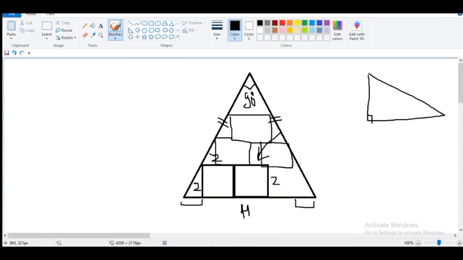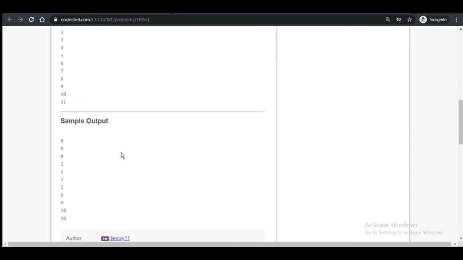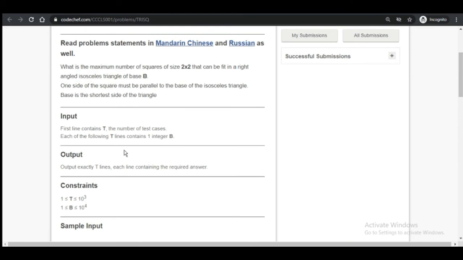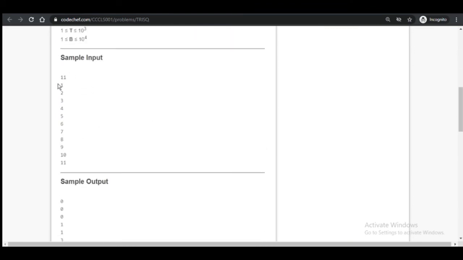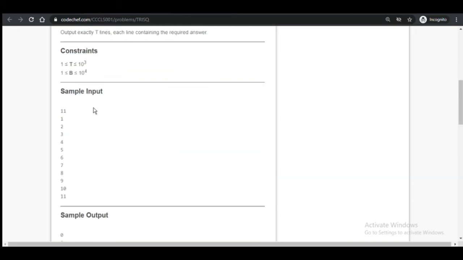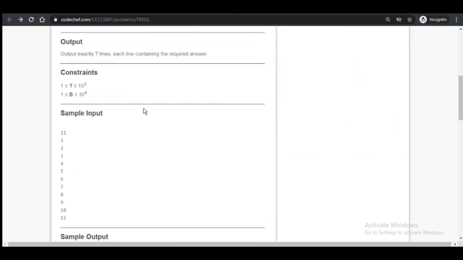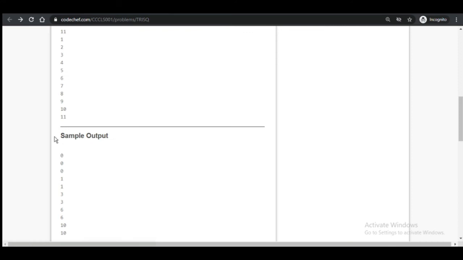We just have to find the maximum number of squares in a right angled isosceles triangle. These are the constraints. The input has T test cases, and then T lines follow, each containing one integer B, the base, and then the answers are written in the appropriate way.